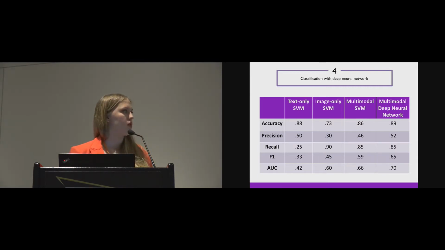Now we show you also the accuracy and metrics from our multimodal deep neural network. And you can see that there's a substantial gain in accuracy, but we also see a nice jump in precision as well, which shows that our system is able to better identify, or not identify, as many false positives, which can matter a lot in the implementations of such systems.